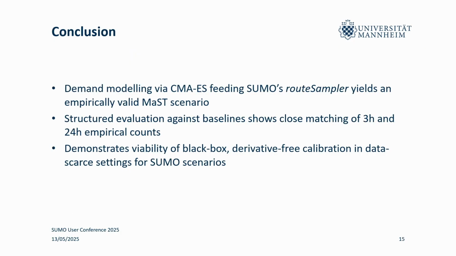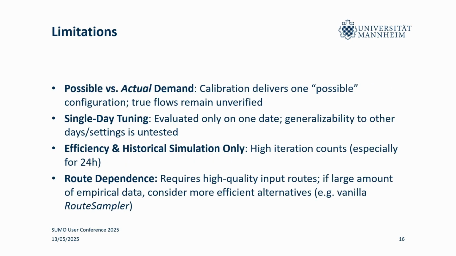Right, this brings me to my conclusion. So for us, at least, this pipeline of using existing SUMO tools and lazily injecting optimization outputs from the outside yielded an empirically valid scenario. But there are a number of limitations to consider. Crucially, and this is potentially the most important point, what we are really doing here is guessing. So we really have to differentiate between the actual traffic and the traffic that we model, because we deliver one possible configuration that meets the counts, but we can't really be sure of everything that happens in the simulation.